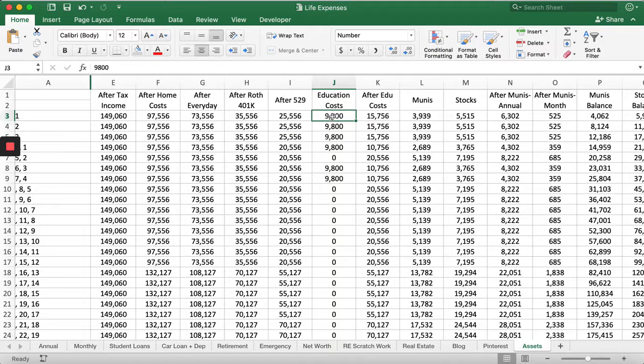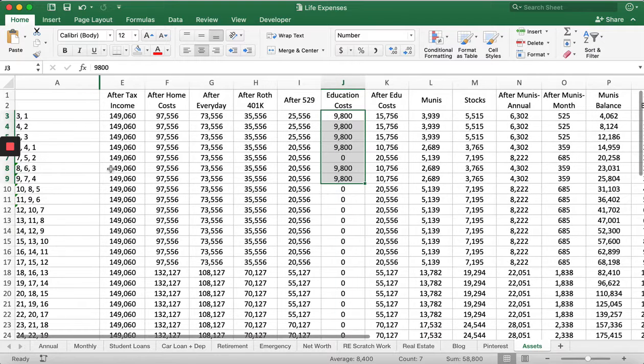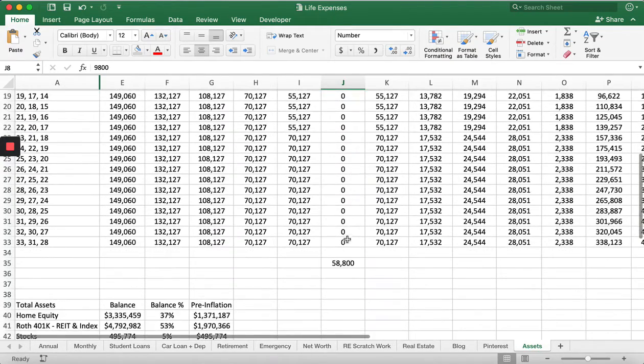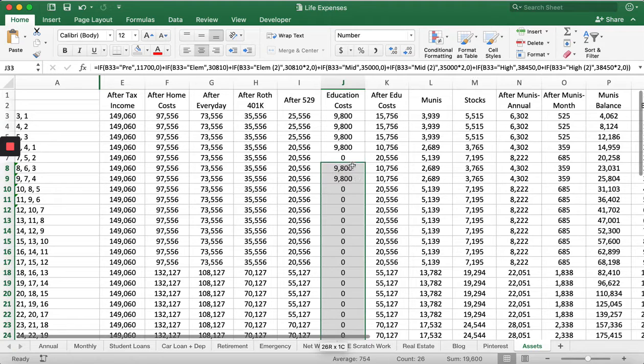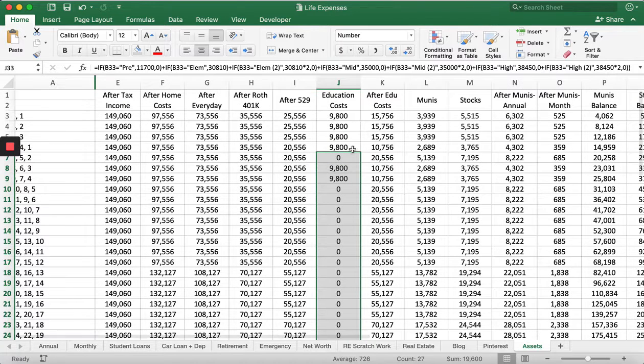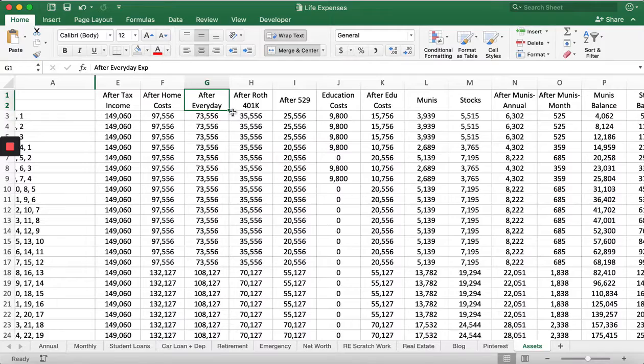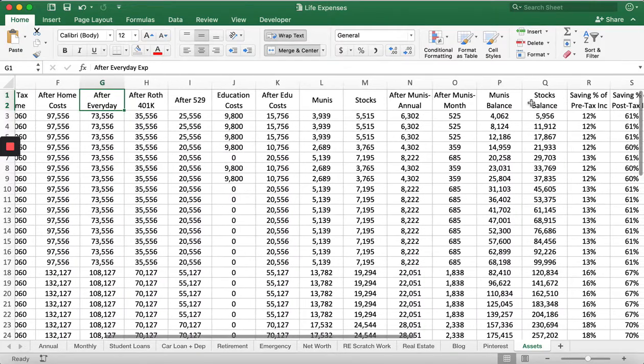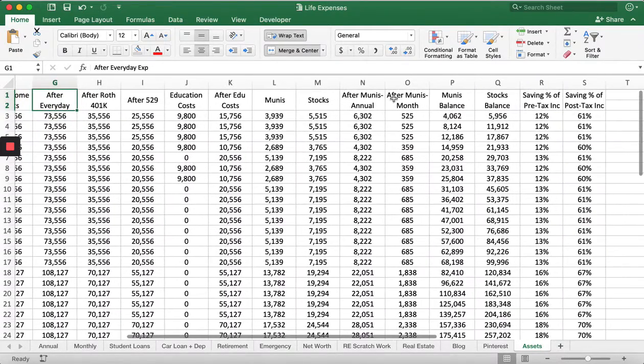So then we see education costs. And so this is just like the cost of daycare, essentially, right? And so I'm just gonna run that cost to about 10 grand. But you see, I'm gonna send them to public schools, and so there won't be an obvious education cost. Now, obviously, we have these other random costs for kids, but that should be probably picked up in everyday expenses, or we might have to just dip into our savings, right?